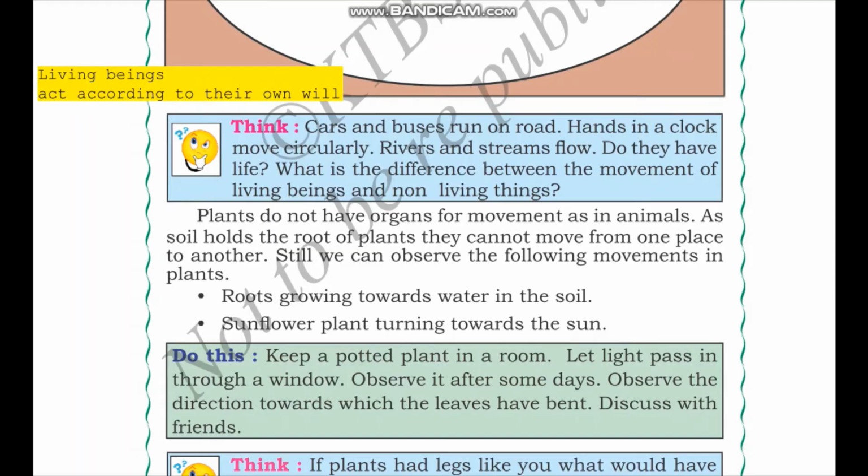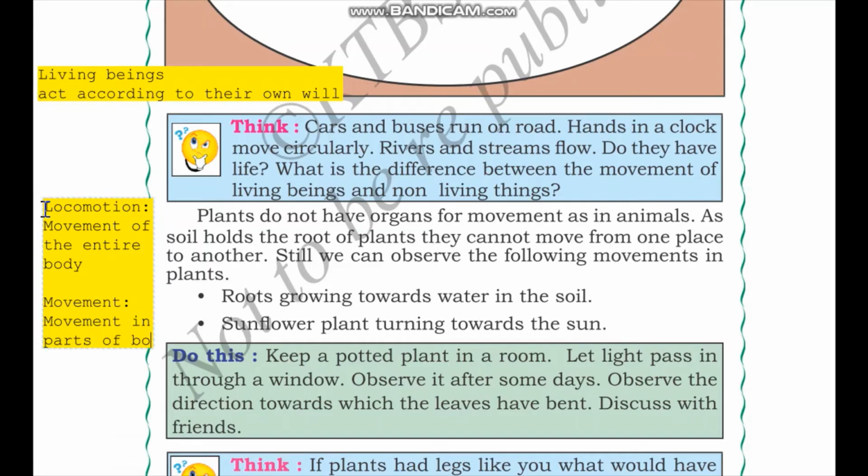So, we have learned that there is a difference between movement in plants and movement in animals. Let me tell you the two different kinds of movements that we see in living beings. We have learnt about locomotion. This is the movement of the entire body. This means that if a living organism is moving and their entire body is also moving with them, this is called as locomotion.